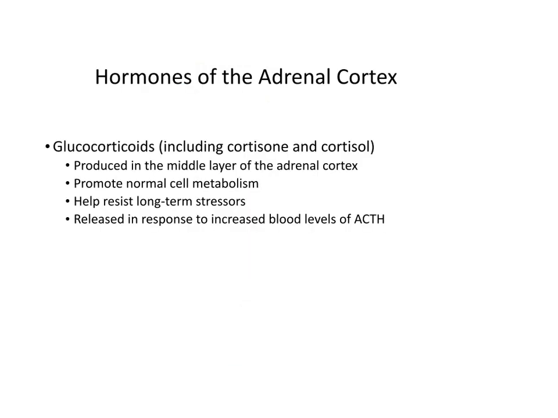The adrenal cortex also produces glucocorticoids. That includes things like cortisone and cortisol. They're produced in the middle layer of the adrenal cortex. They promote normal cell metabolism, and they help to resist long-term stressors. And they're released in response to increased blood levels of ACTH.